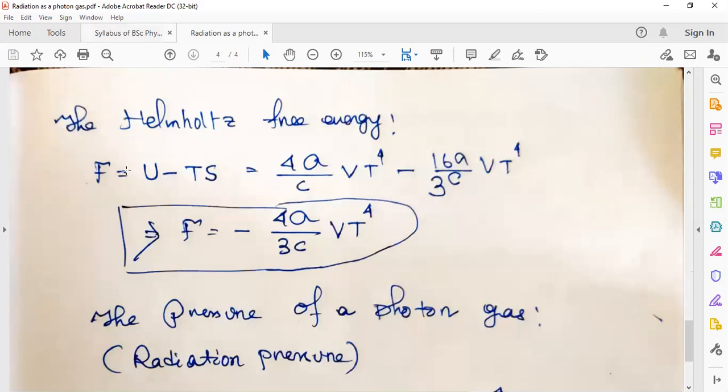So what is the relation? Capital U is equal to small u multiplied by V. Small u is the energy per unit volume, and capital U is just the energy, not per unit volume. That is why, when we write capital U, we multiply it with the volume V. In the earlier case it was just energy per unit volume, minus Ts.